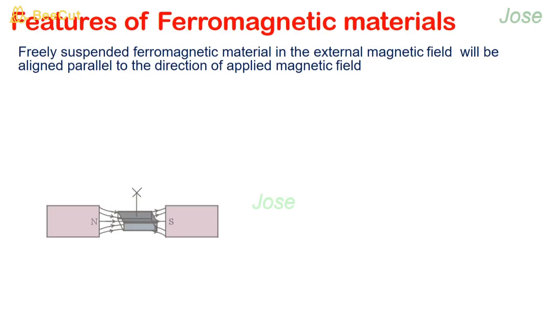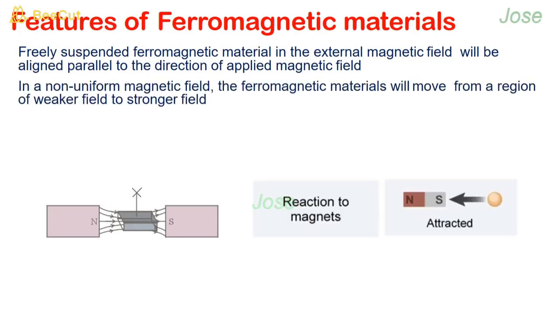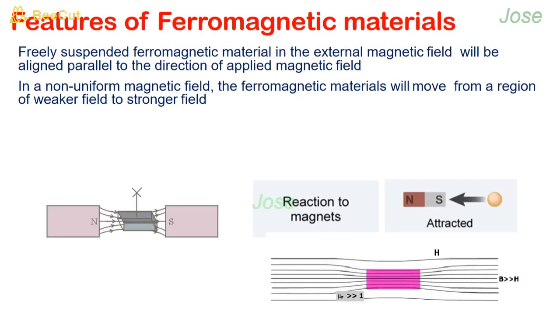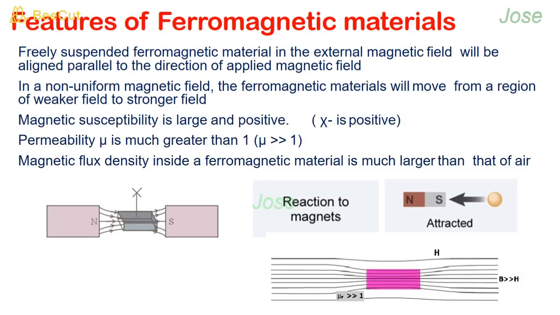Features of ferromagnetic materials. When suspended freely in a magnetic field, ferromagnetic material will align parallel to the direction of the external magnetic field. When kept in a non-uniform magnetic field, they will move from the weaker field to the stronger field. Magnetic susceptibility is large and positive. Permeability is greater than 1, and flux density inside a ferromagnetic material is much larger than that of air.